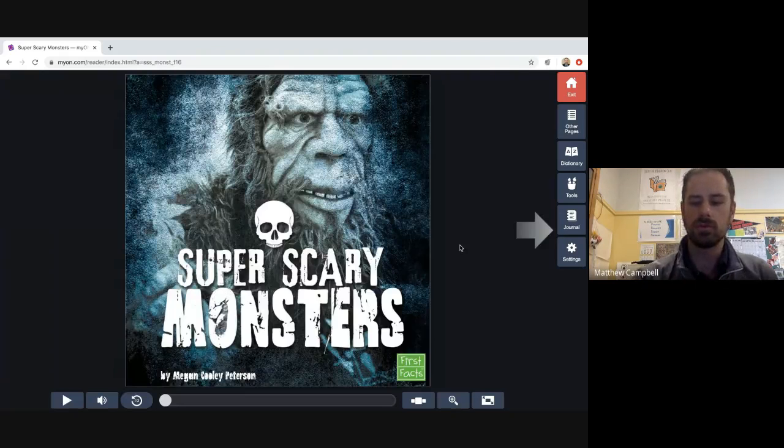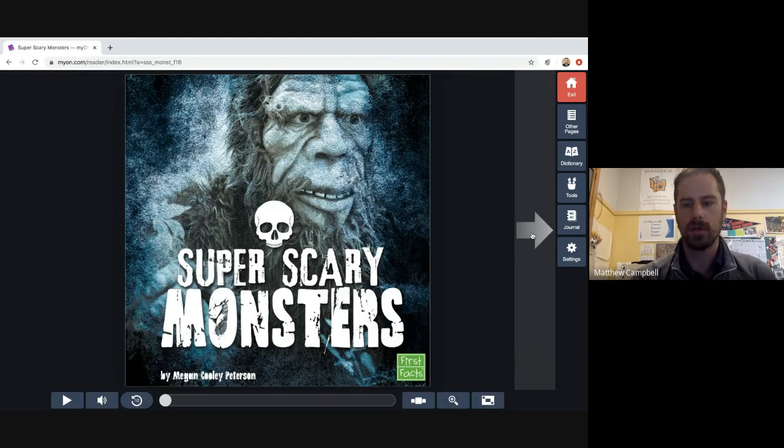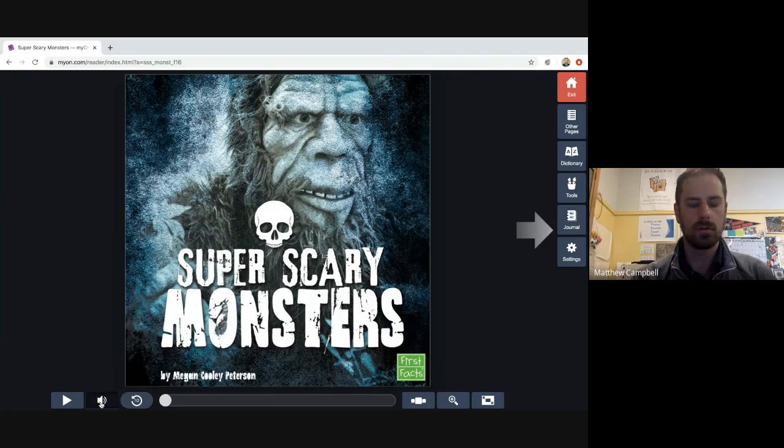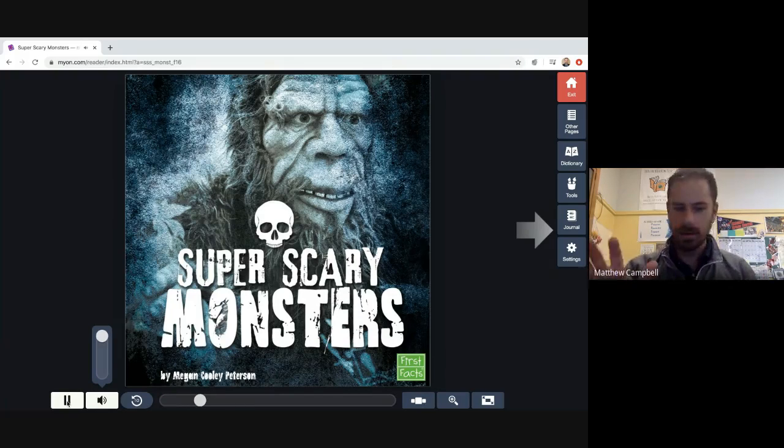Okay, there's a number of tools in here. The first being that you can actually have the books read to you. You can either skip through the books and navigate by clicking on this arrow or seeing the pages down here, but you can also go through and have the books read to you. So if I click this button, it'll actually read to me, right?